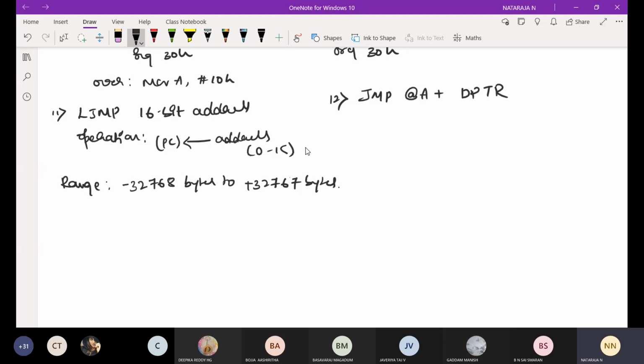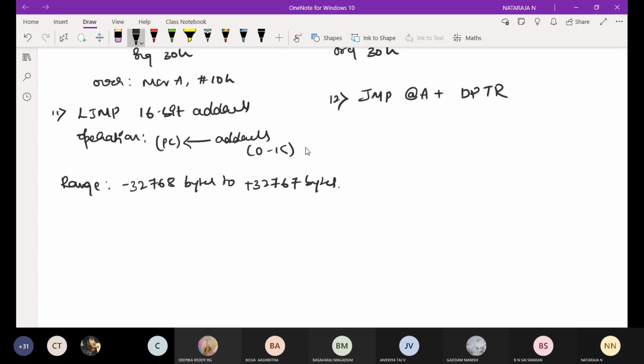The JMP instruction is an unconditional jump to a target address. The target address is provided by the total sum of register A and the DPTR register.